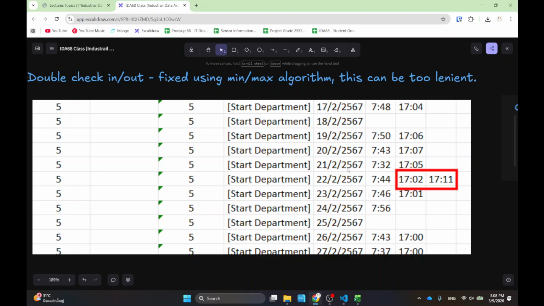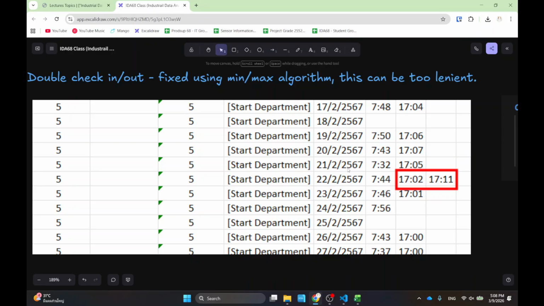How do we do this? I'm just going to tell you right out that there are many ways to do it, depending on how strict the company is going to be. But for me, the way I'm going to do it is to take the minimum in terms of the date and the time, and then the maximum of the time. So I'm giving the benefit of the doubt that, whenever he's doing something like this, the actual time the employee goes out is the later one. So I give them the more lenient way of calculation.